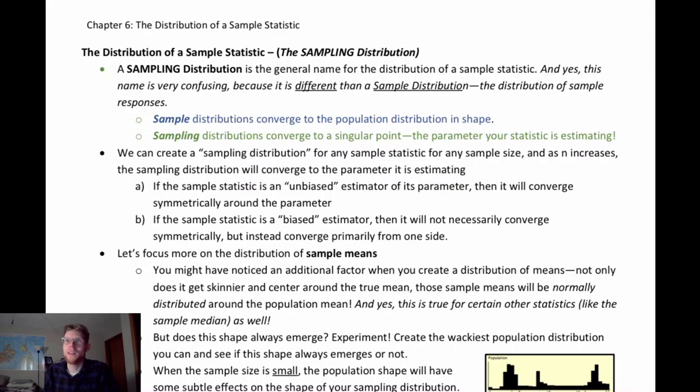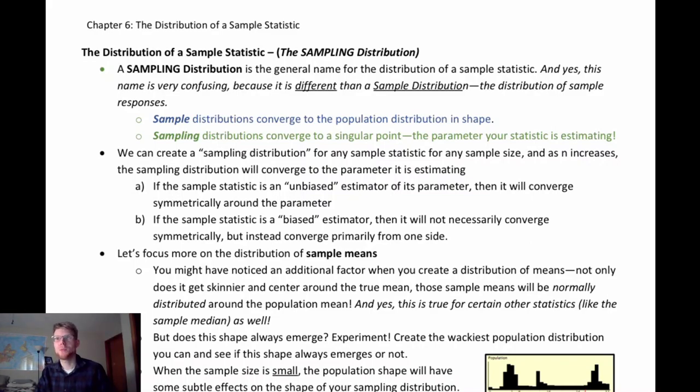The first one is a sample distribution, and that is describing the shape of the sample results that I get. It's the individual observations in my sample, right? If I'm rolling dice, I'm representing the individual dice rolls from 1 to 6. So I have some 1s, some 2s, some 3s. Now a sampling distribution is describing the distribution of possible sample statistics that I could see when I take samples from this population.